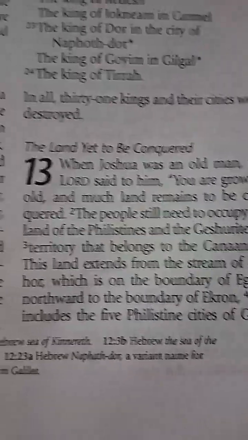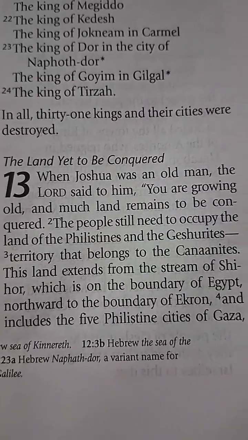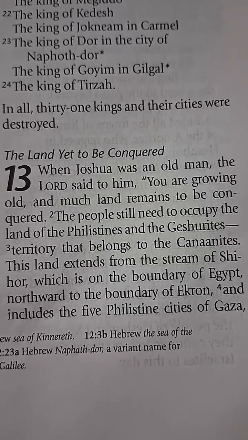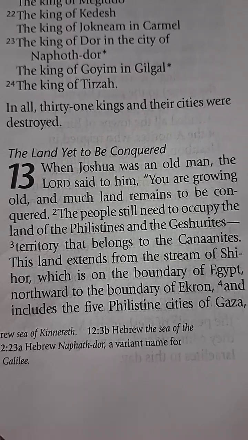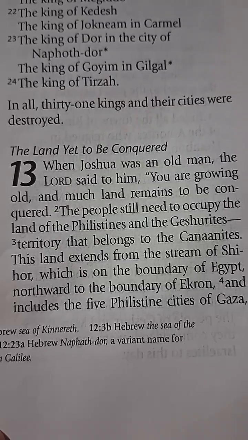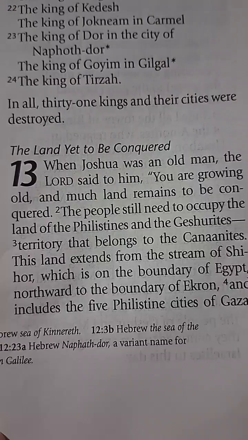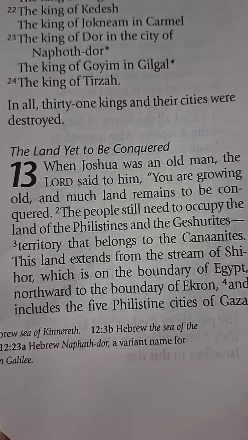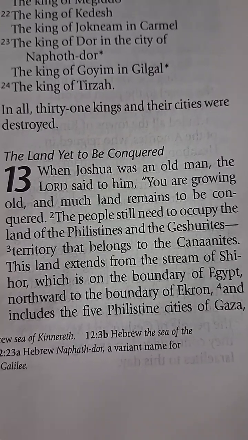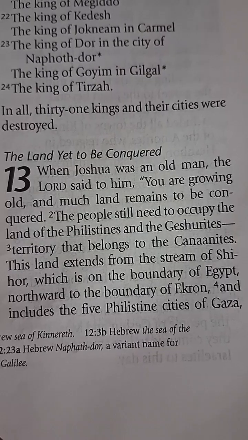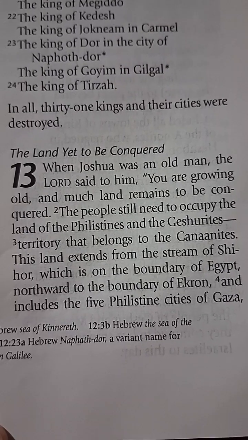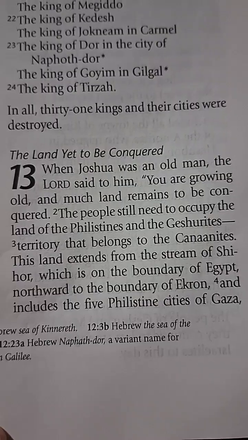Wow. Okay, Joshua chapter 13. The land yet to be conquered. When Joshua was an old man, the Lord said to him, "You are growing old, and much land remains to be conquered. The people still need to occupy the land of the Philistines and the Geshurites, territory that belongs to the Canaanites. This land extends from the stream of Shihor, which is on the boundary of Egypt, northward to the